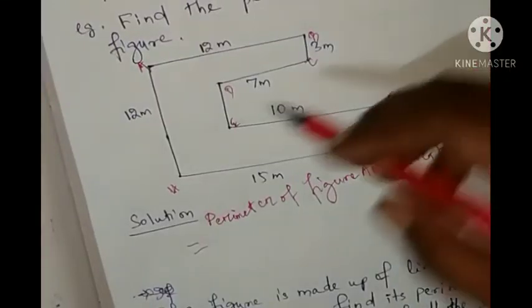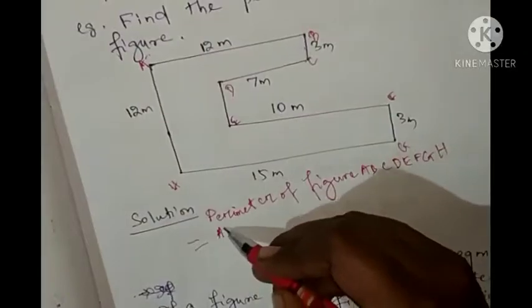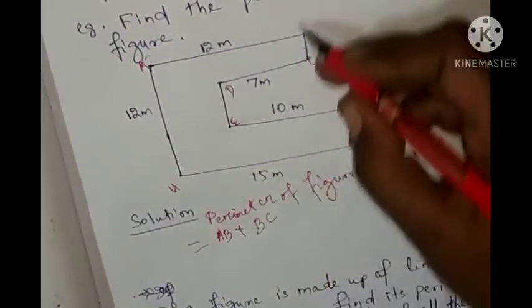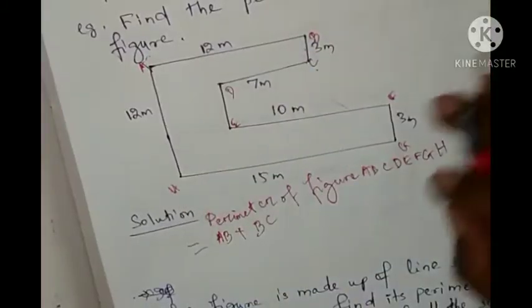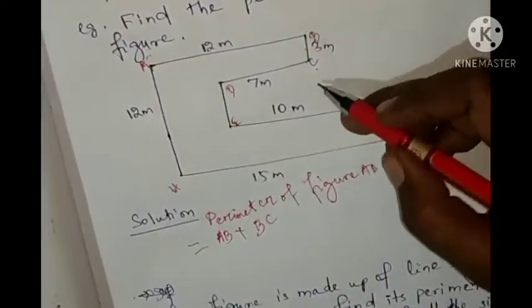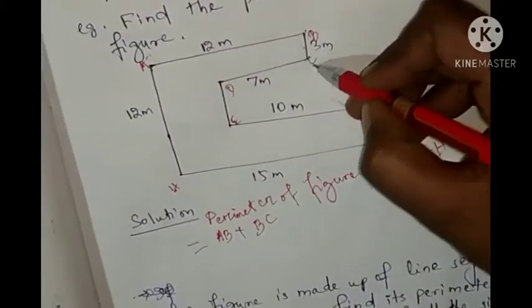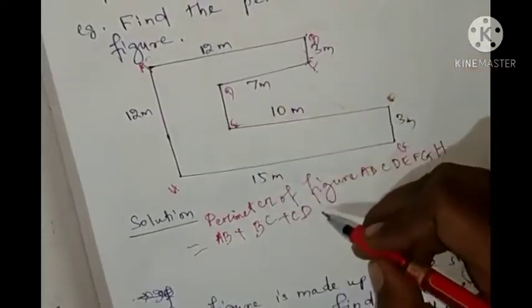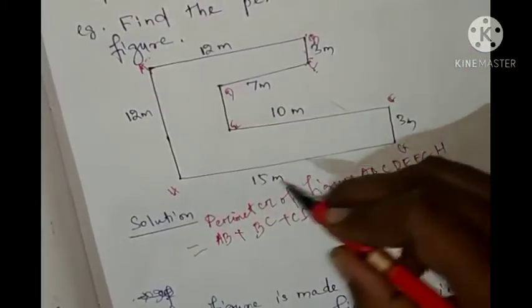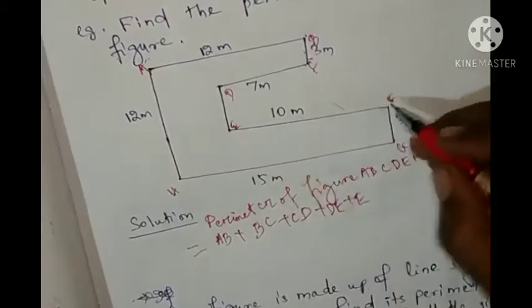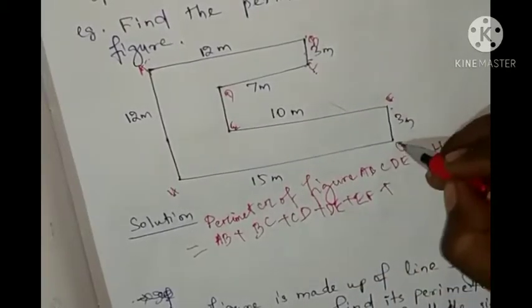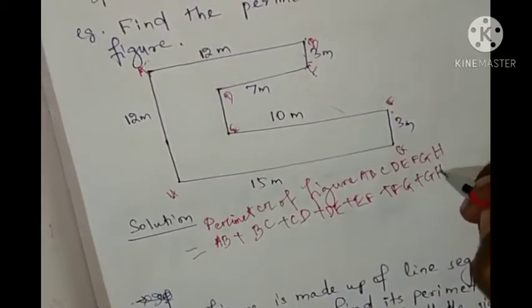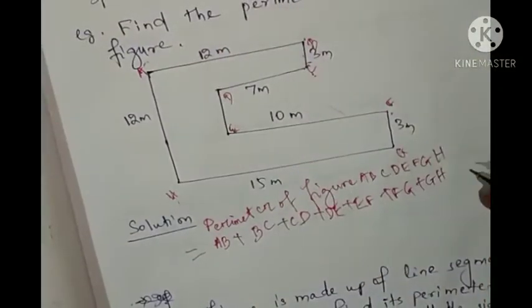So the sides are AB plus BC plus CD plus DE plus EF plus FG plus GH plus HA. If the names are not given, you can name them yourself.